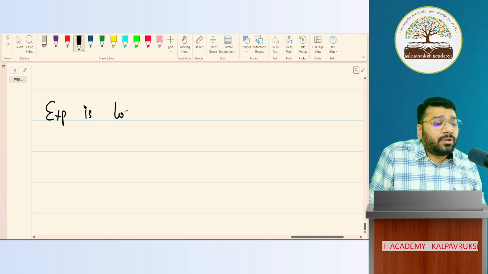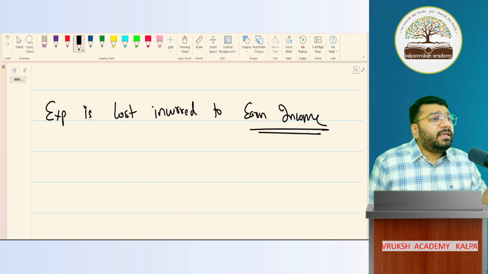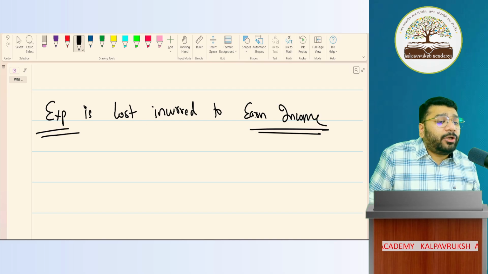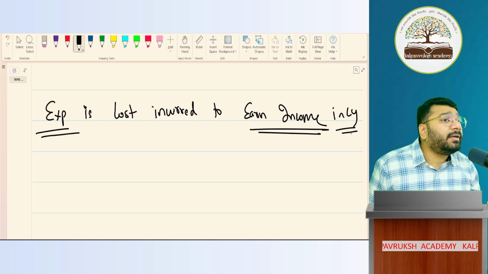Expenditure is cost incurred to earn income. If I am doing any expenditure, and that expenditure is helping me to earn the income in the current year, that expense is called an expense of the current year. Got it, not got it?